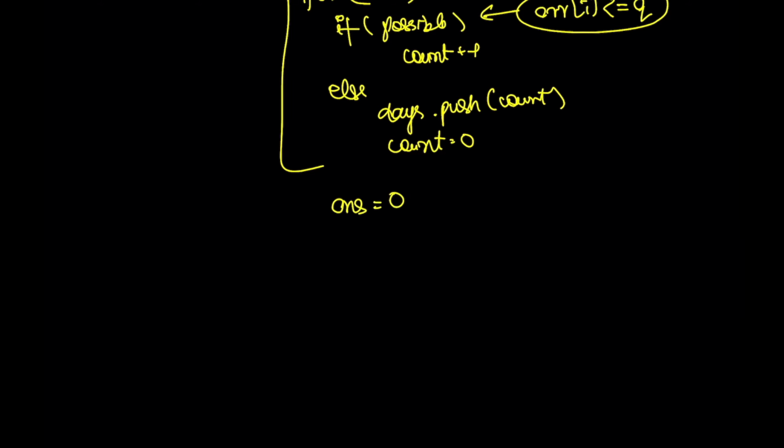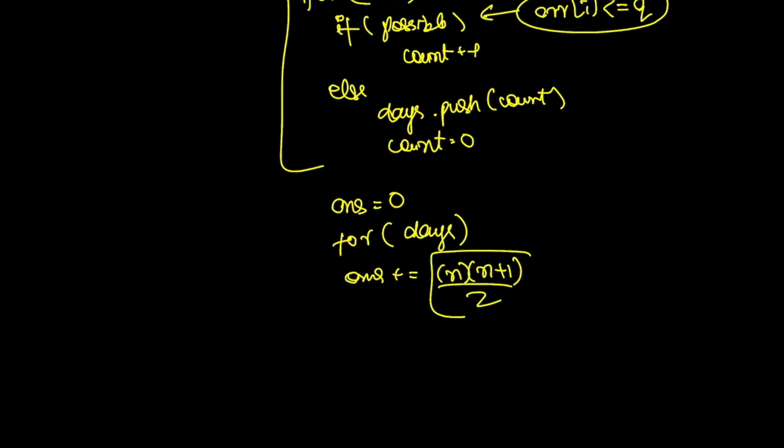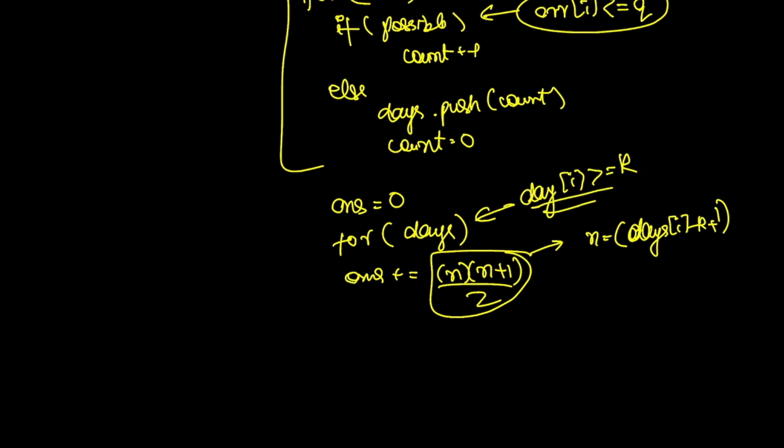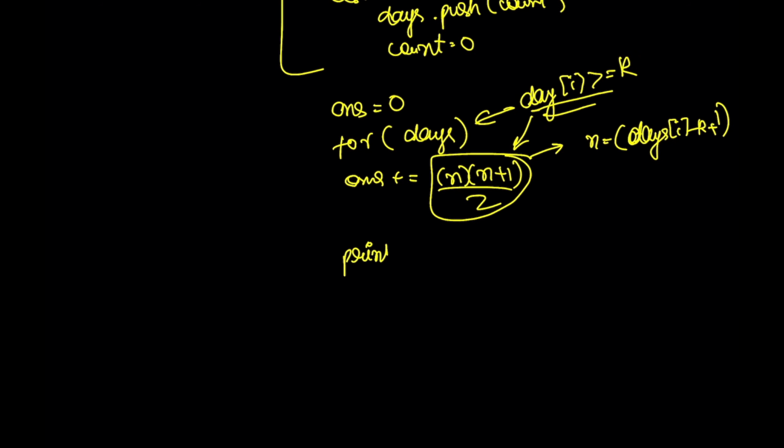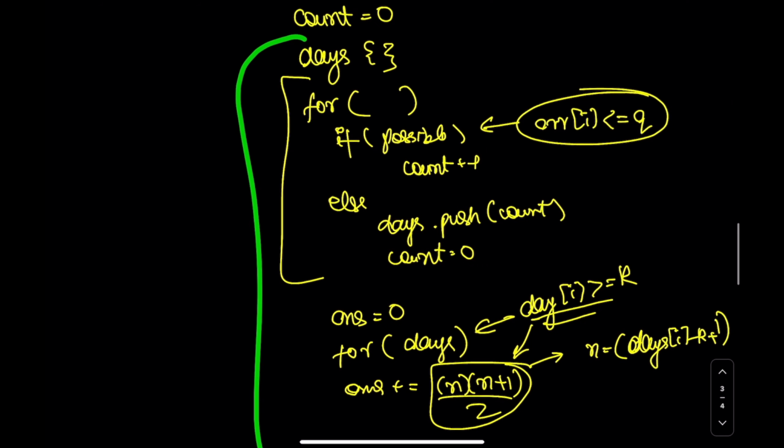After that we will just count the answer. The answer is initially 0, and we will iterate over the days array and add n into n plus 1 by 2. This is the sum of the first n natural numbers, where n is days of i minus k plus 1. Right now this days of i should be greater than or equal to k in order for us to add this, and in the end we would just print the answer. Right, so I think you got how to implement it.